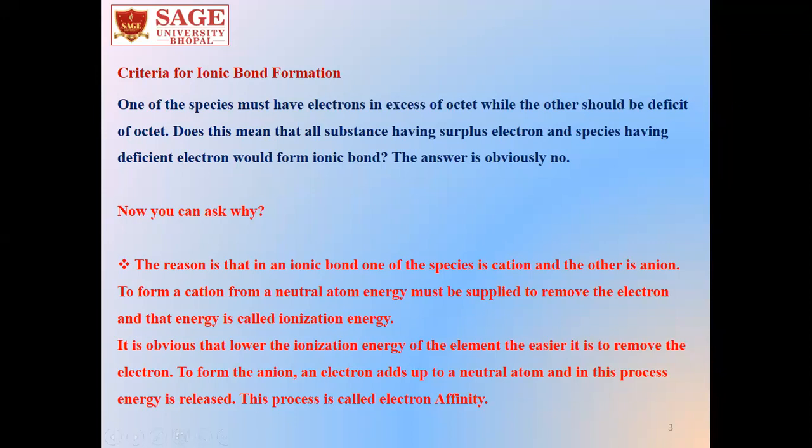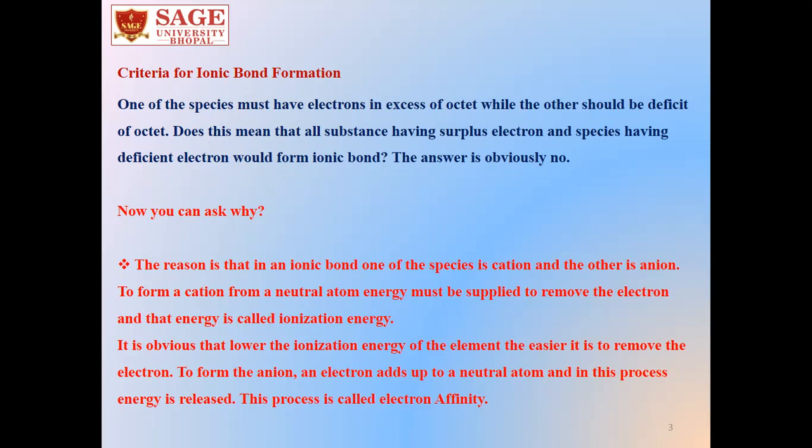Between the two atoms, one atom should have electrons in excess of octet, while the other should have deficit of octet. So, does it mean all the substances having surplus electrons and species having deficient electrons would form ionic bond? The answer is obviously no.